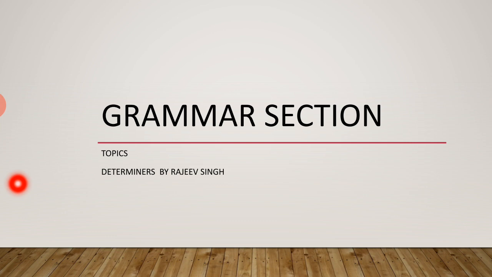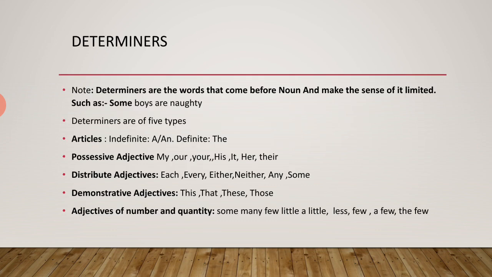I have made notes, and here we will discuss determiners as well as articles. Articles, as you know, are one of the parts of the determiners, and they are also called demonstrative adjectives. Today we will study determiners and one part of the determiner, that is the article. Okay, just go for the recap revision.